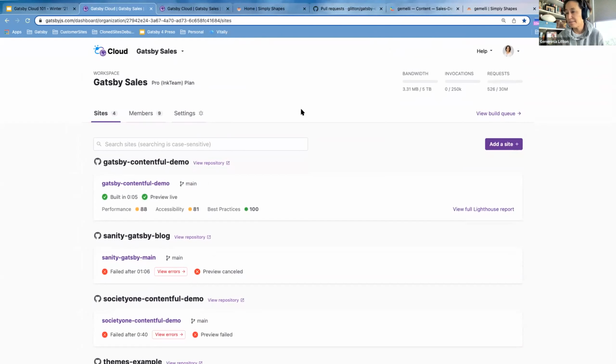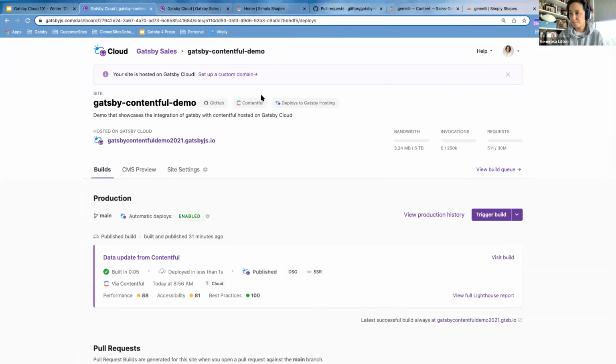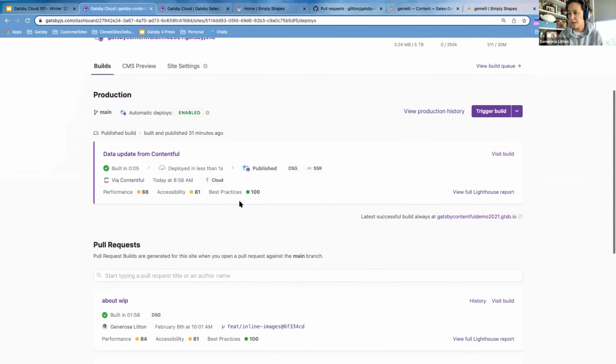So then next, let's go through a developer workflow in Gatsby Cloud. I have a built site here running Contentful. And what we see here is your dashboard. And here we have our production site. This is the URL for the production. That's the one being served from all those points of presence that Alan spoke about.